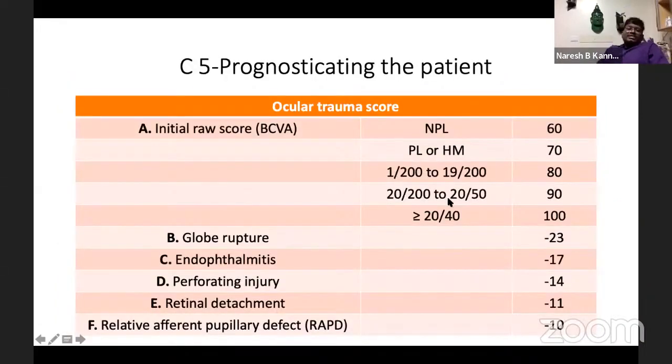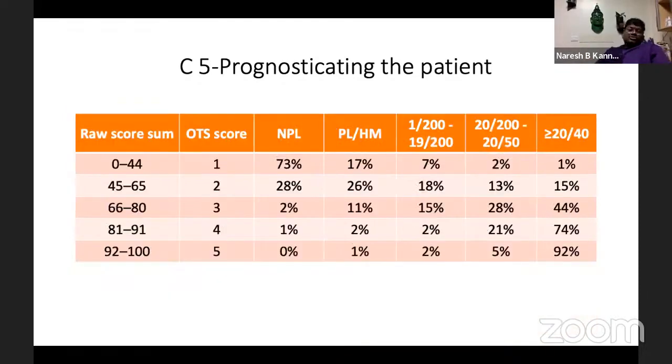The fifth commandment is we have to prognosticate the patient, for which we can use the ocular trauma scale. There are six criteria based on which we come to a rough score. Based on the OTS score, if the score is 0 to 44, the chance of that patient getting better than 6/12 vision is just 1%. Whereas if the score is close to 92 to 100, then there is a 92% chance of that patient getting 20/20 vision.